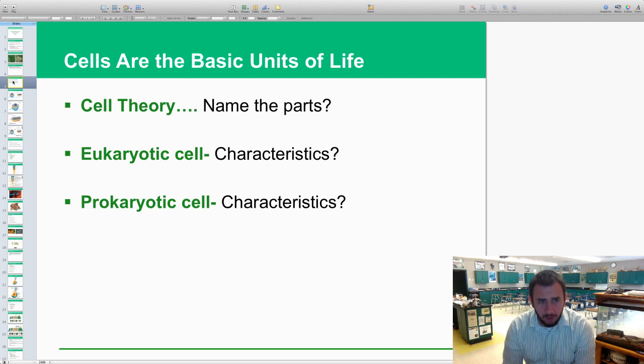So all living things are made up of cells, the cell is the basic unit of life, and all cells come from pre-existing cells. This was made famous by Schleiden, Schwann, and Virchow, the three scientists who helped create this theory. Eukaryotic cells obviously have a nucleus and membrane-bound organelles, whereas prokaryotes do not. Eukaryotes have helical DNA, and prokaryotes have circular DNA in the form of plasmid DNA. Examples would be humans for eukaryotes and bacteria for prokaryotes.